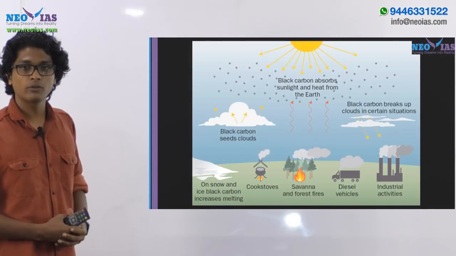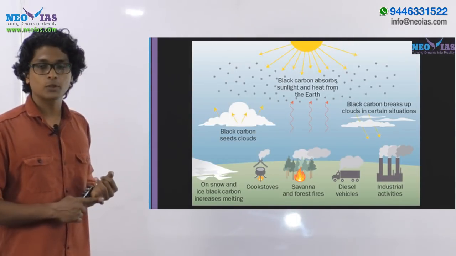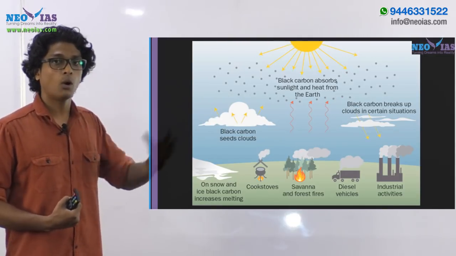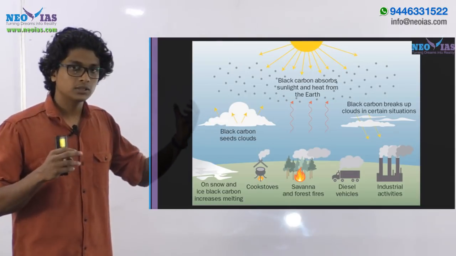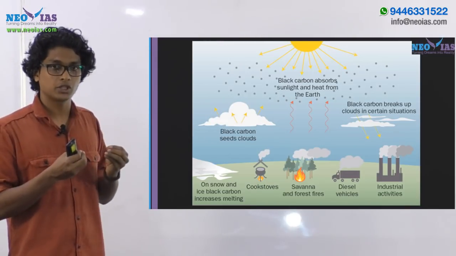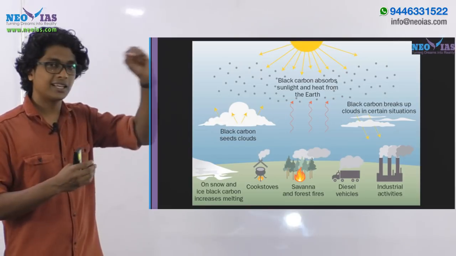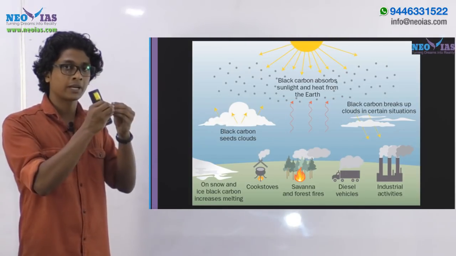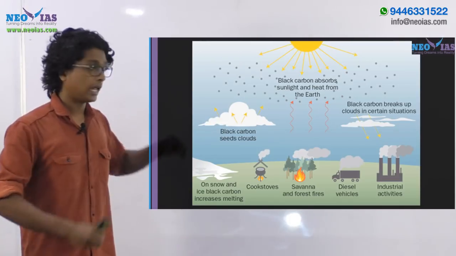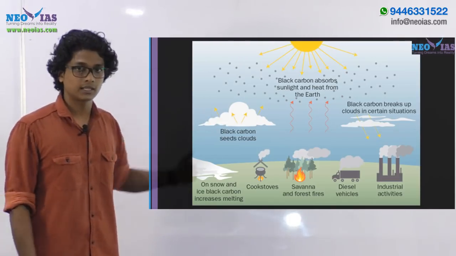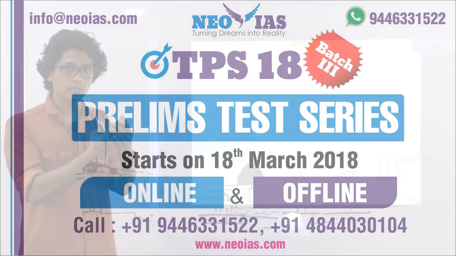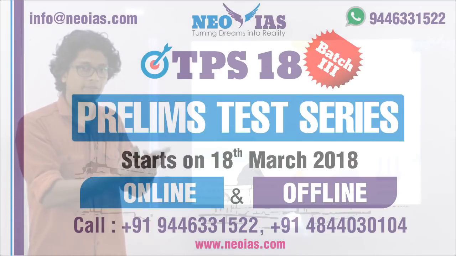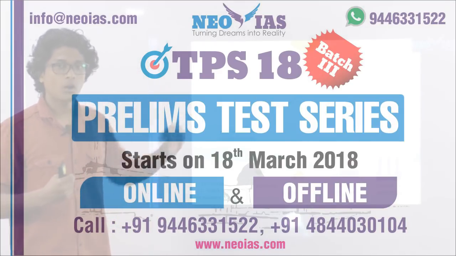Then regarding the cloud formation, there are two effects for black carbon. Since it's a PM particle, it can seed new cloud formations. These clouds will be more like haze formations. The visibility will be reduced. Very thin kind of clouds will be formed, right? For clouds to form, the water vapor needs a surface to condense, and the black carbon can provide this surface. So if you have more black carbon, the visibility will be reduced. In the sense, it can result in fog formations, and it can result in cloud formations.